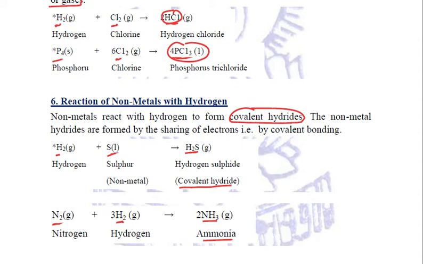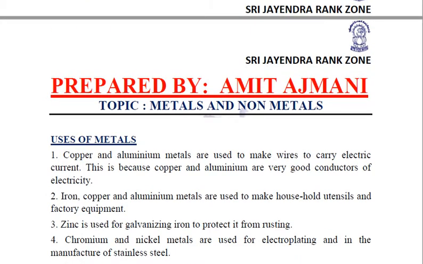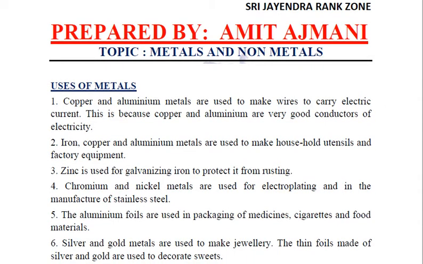So these are the chemical properties of non-metals. Reaction with oxygen, reaction with water, reaction with dilute acids, reaction with salt solutions, reaction with chlorine, and reaction with hydrogen. So we have seen 6 chemical properties of metals as well as non-metals. Right? Now next we'll be discussing a few uses of metals and non-metals. Let us start with metals first.